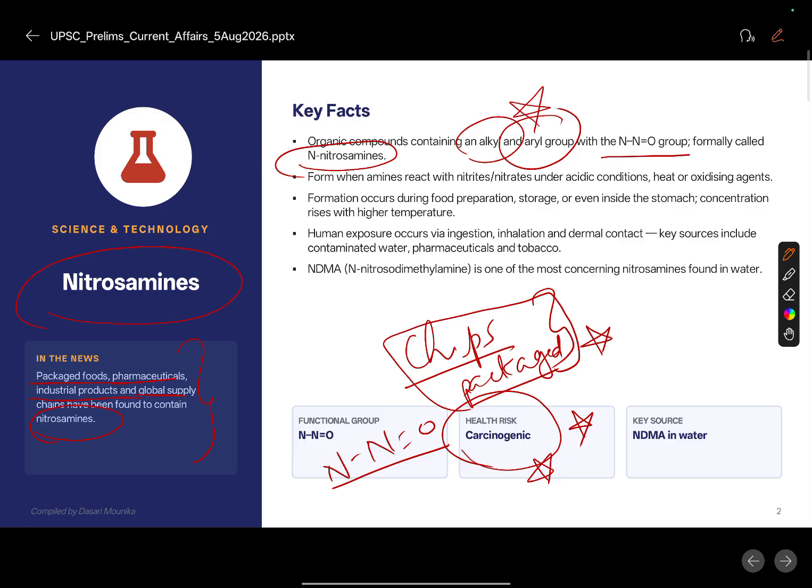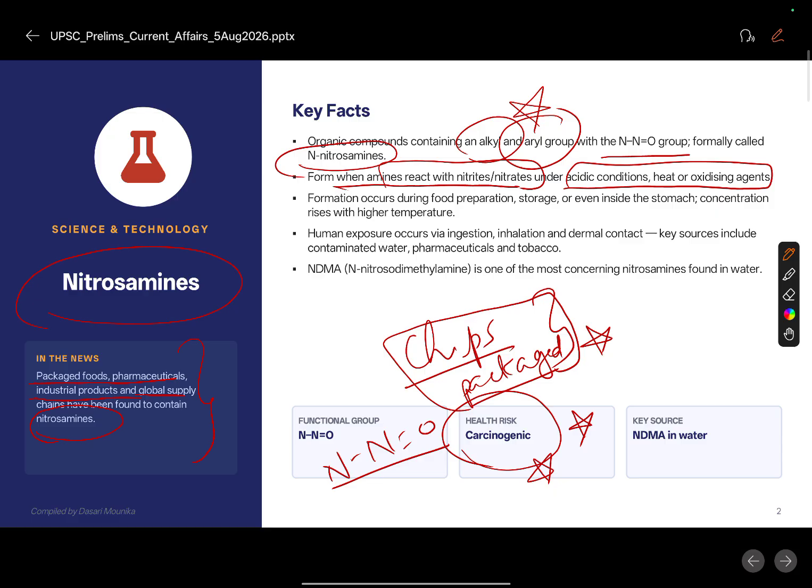Okay, so here it forms when amines react with nitrites and nitrates. Under which condition? Under acidic condition, heat or oxidizing agents. So under these conditions nitrosamines form.